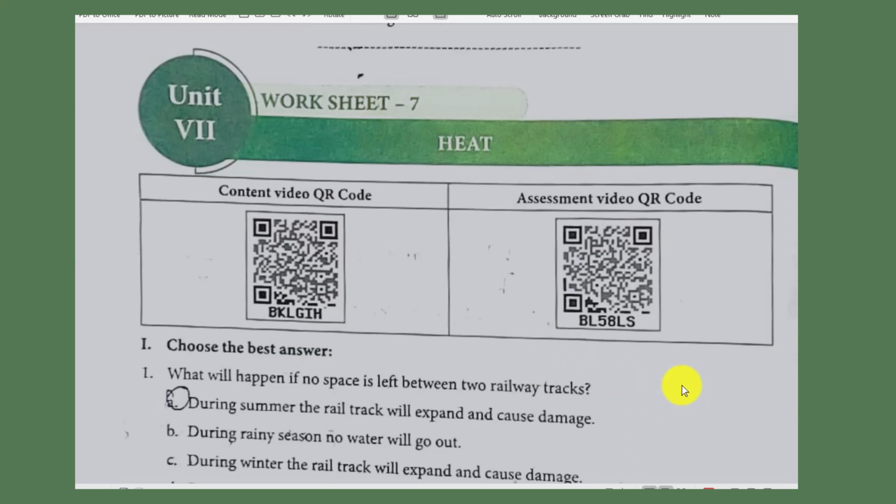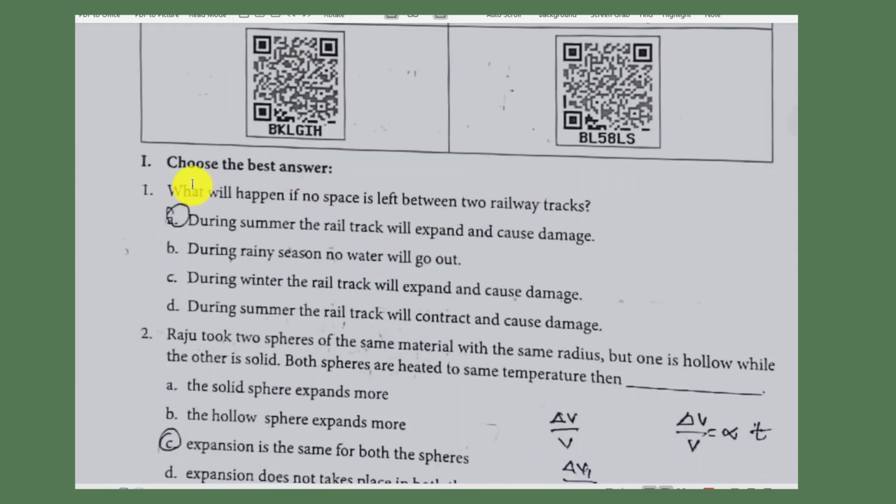In this class, we are going to discuss the questions and answers related to Worksheet 7, Unit 7, Heat of Class 9. First one is choose the best answer. What will happen if no space is left between two railway tracks? It will lead to accidents because solid, liquid, and gas all expand due to heat. During summer, definitely, a railway track made up of iron may expand. If it expands, then it may deviate the railway track. So, during summer, the railway tracks will expand and cause damage. This will be the answer.